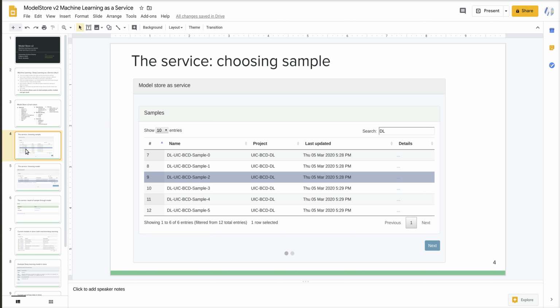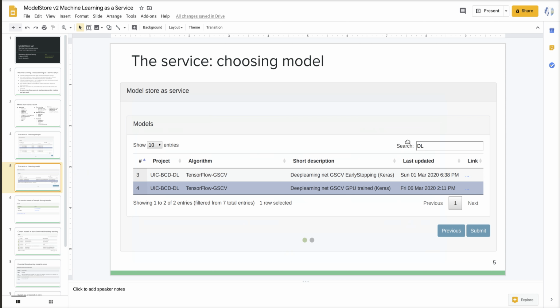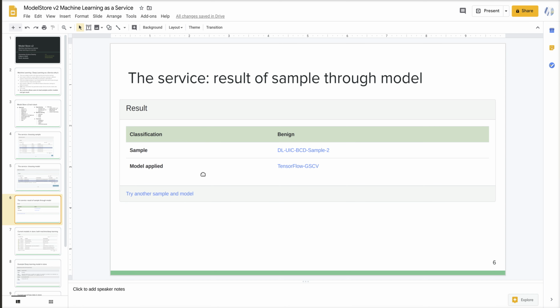Initially we choose the sample. Here we have filtered the samples using a tag which denotes deep learning, and we choose a particular sample, and the filter tag gets passed over to the next stage, and we are shown the deep learning models that satisfy that tag. We select one that has been trained over the GPU, and the service passes that sample through the model and presents the user with the result.